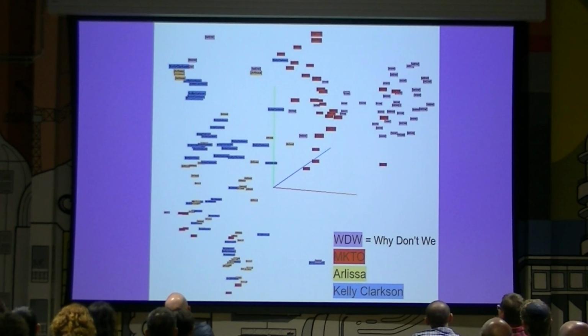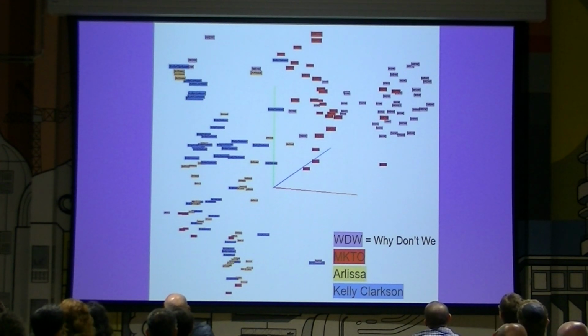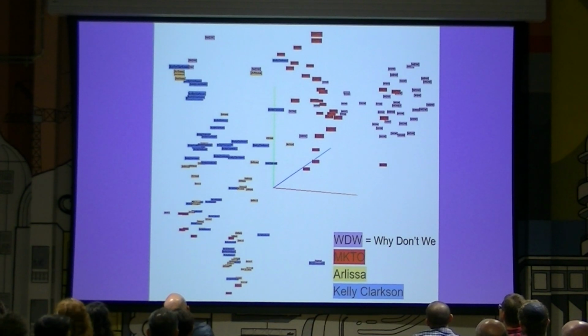Here we have a visualization of our embedded songs for 4 different classes, 2 singers and 2 bands. And as you can see, it could be that a class will include 2 data points that are far from one another, if one artist has songs in different styles, like Why Don't We in purple, which is mostly clustered in the top right corner, but also has a few songs on the top left.